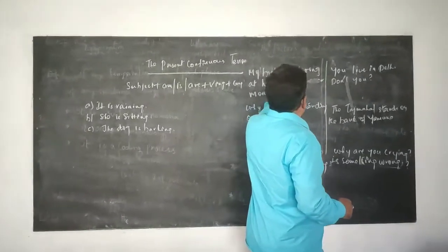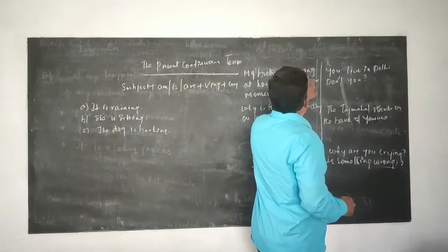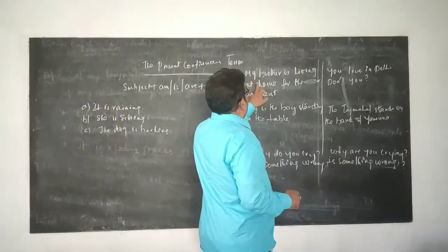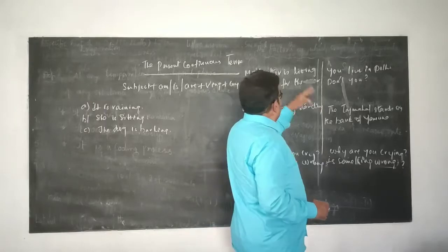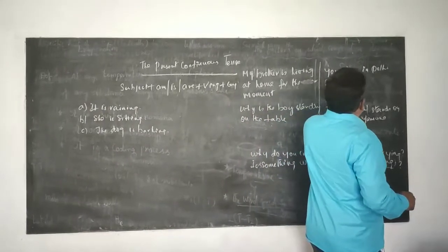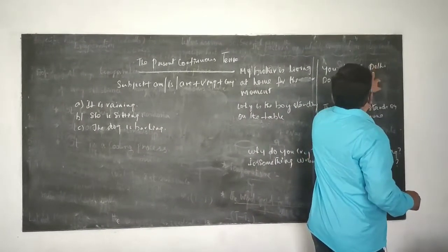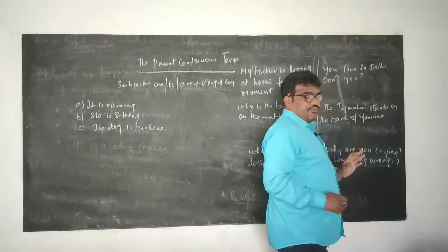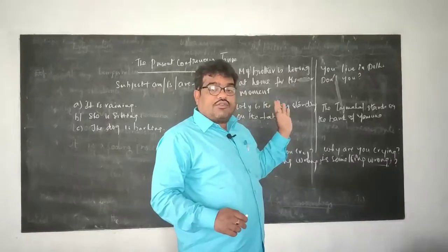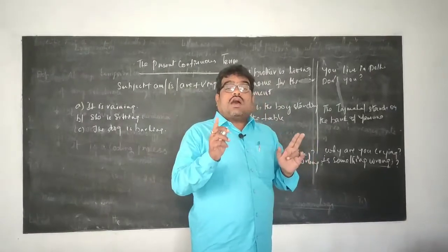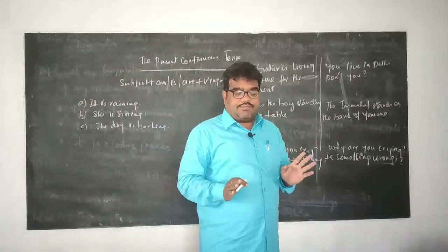My brother is living at home for the moment. You go to the right side: You live in Delhi, don't you? The left side of the example tells about the present continuous tense.